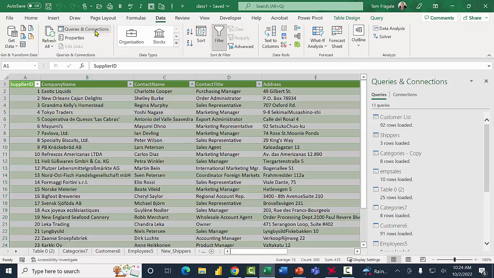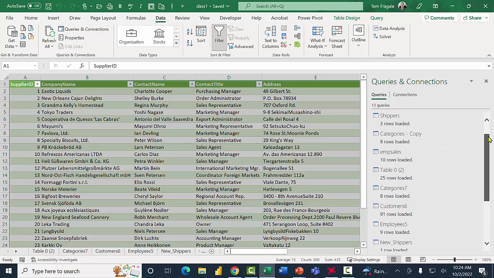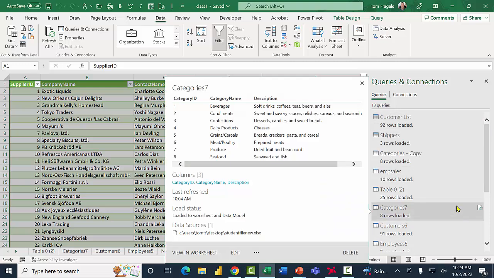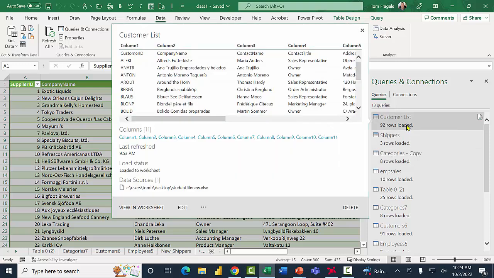Any of these techniques I'm about to show you will work with any formatted table. These are all the ones that we imported in the previous section of the course. Now I'm going to go through these and see if we can clean up some of this data. So I'm going to click on the customer list.